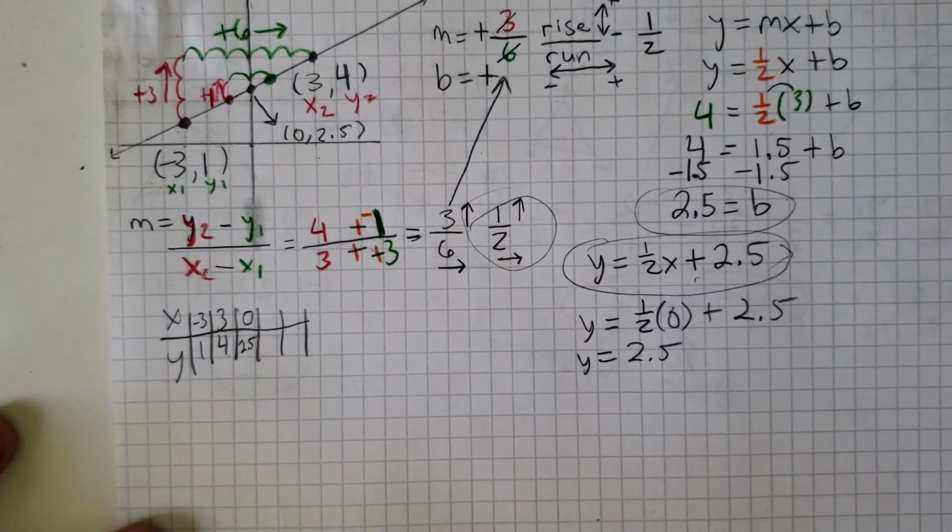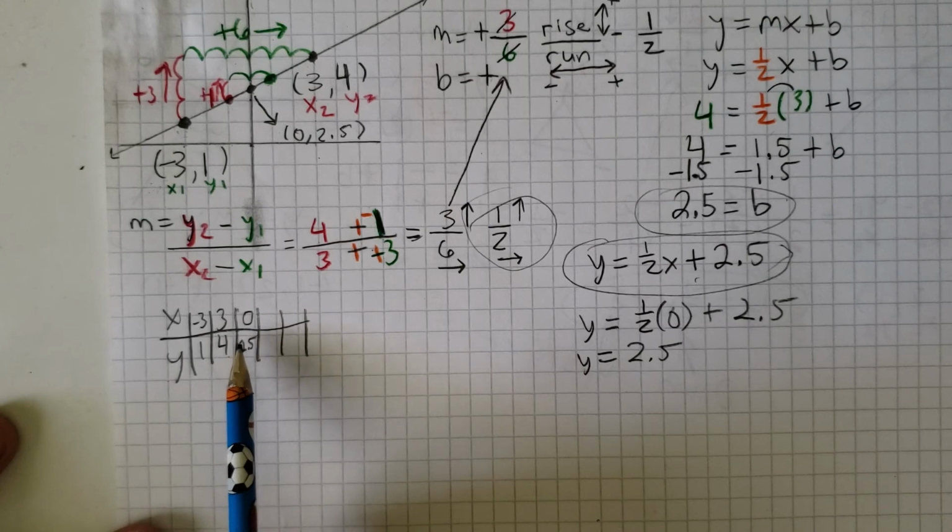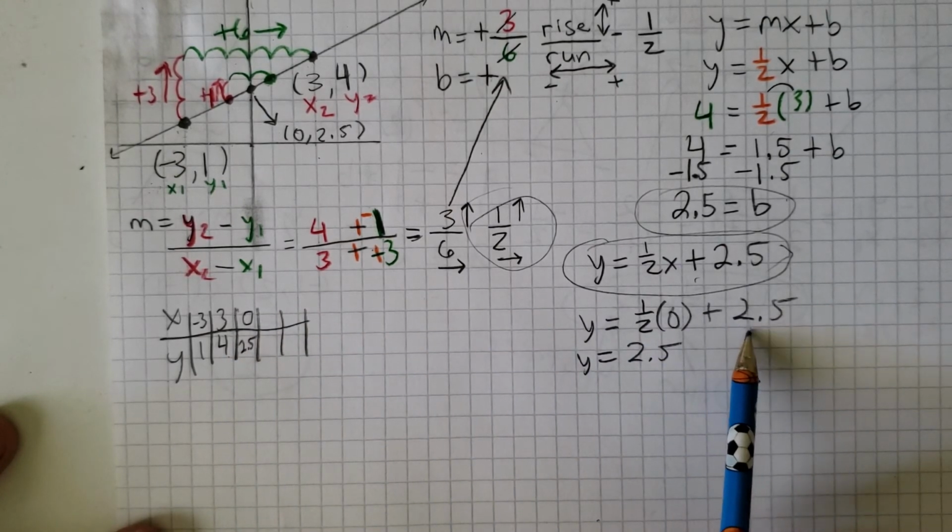Okay, and remember yesterday I told you that when you have a 0 for your x, whatever y is going with it, that's going to be your door. That's going to be your b, which is our 2.5.